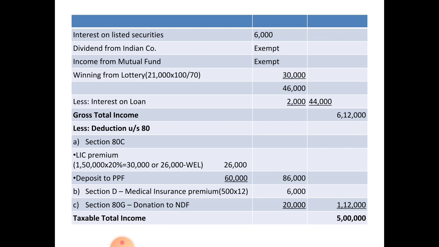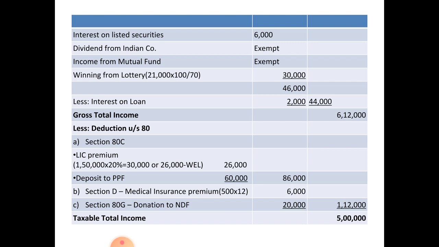From that, you have to deduct deduction under section 80. There are some deductions. First, under section 80C, LIC premium. Here, for premium issued before April 2012, the amount considered for deduction is 20% of sum assured or actual premium paid, whichever is less.